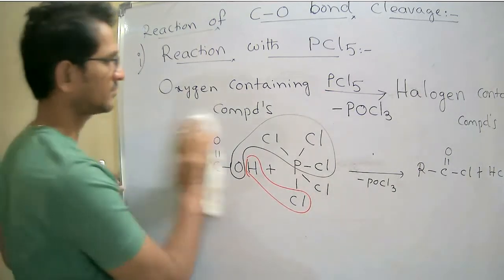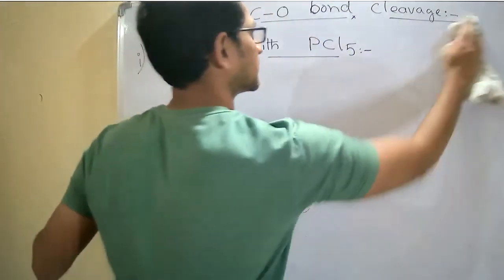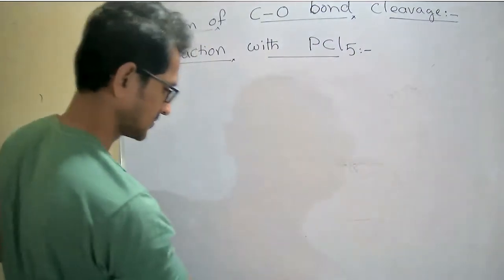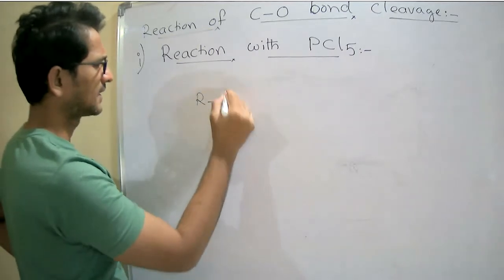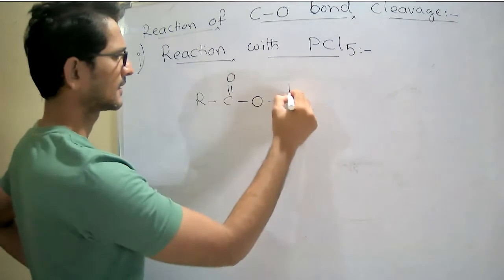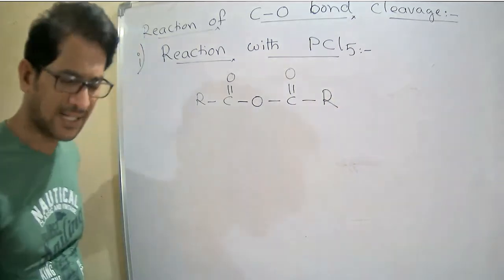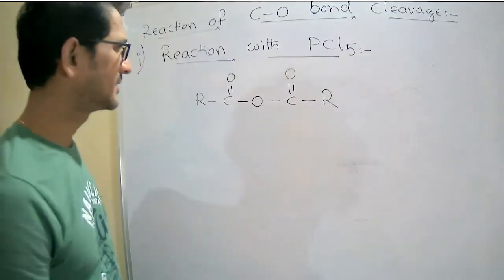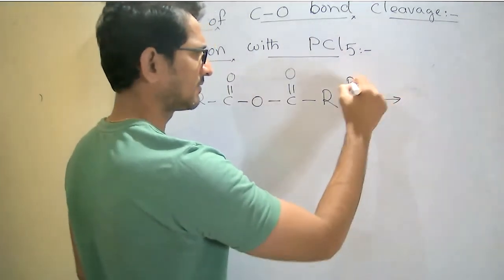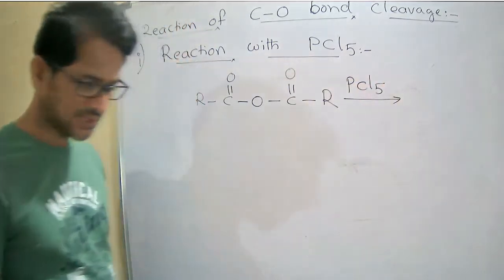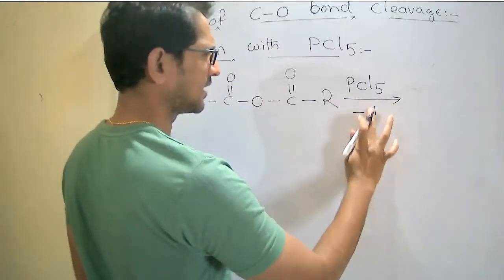Next, if I am taking acetic anhydride, this acetic anhydride reacting with PCl5. What is eliminating in this group?